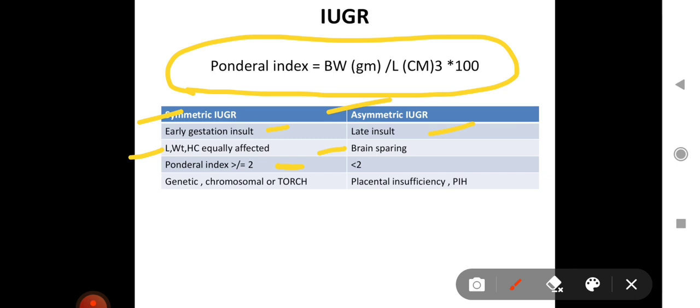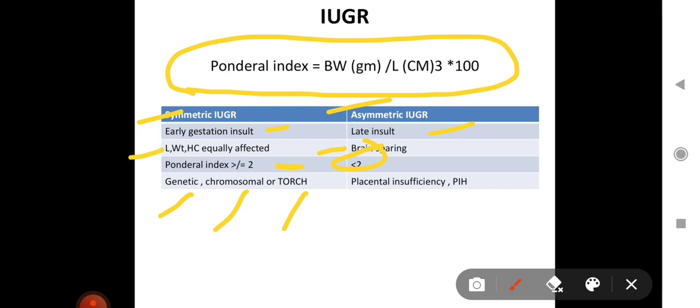And what is the ponderal index in symmetric or asymmetric IUGR? Or it can be asked this way: ponderal index of less than 2 is seen in which condition? So the answer will be asymmetric IUGR. What are the common causes of symmetric IUGR? Any genetic abnormality, chromosomal abnormality, or TORCH infection?